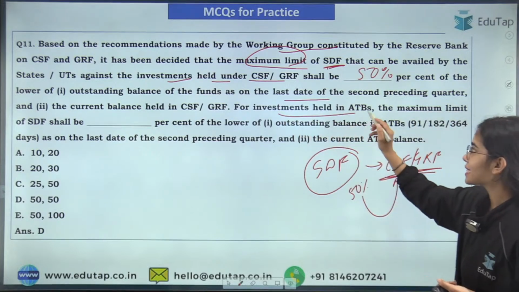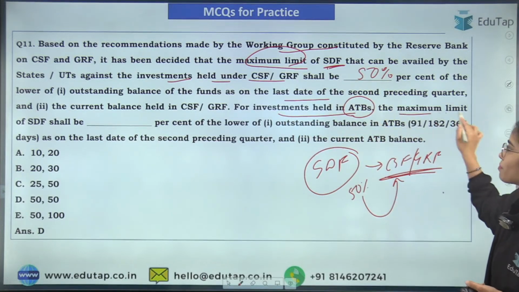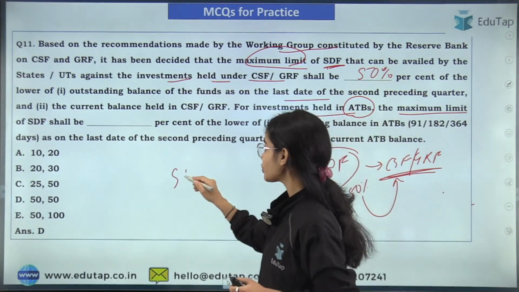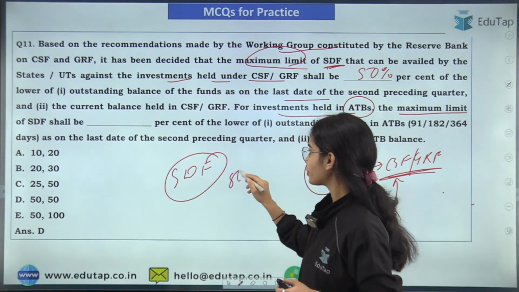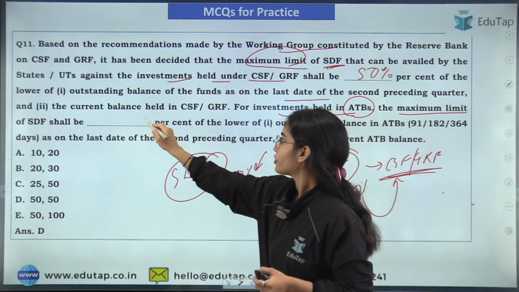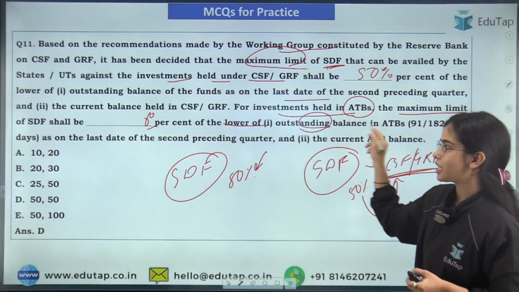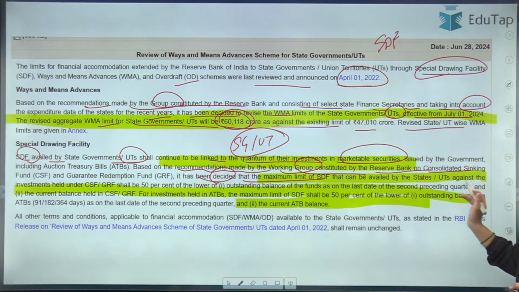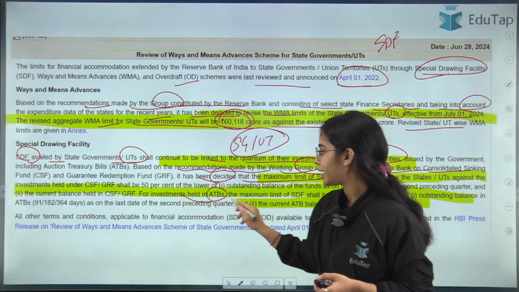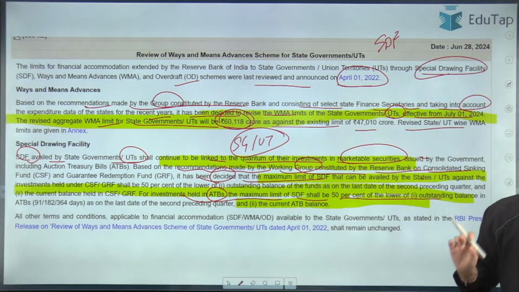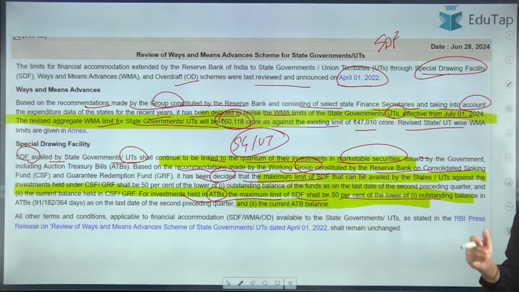For investments held in auction treasury bills, the maximum limit of SDF shall again be 50%. How much you can take under the SDF will be 50% of the lower of the outstanding balance or the current balance of the investment in the ATBs.